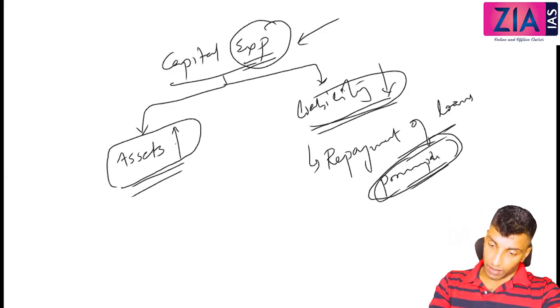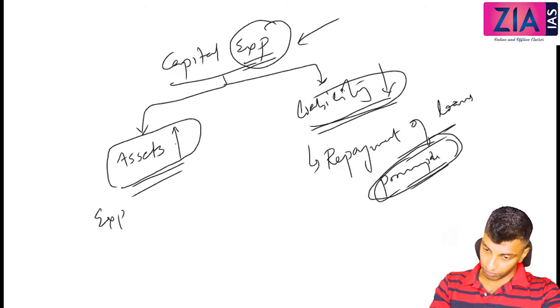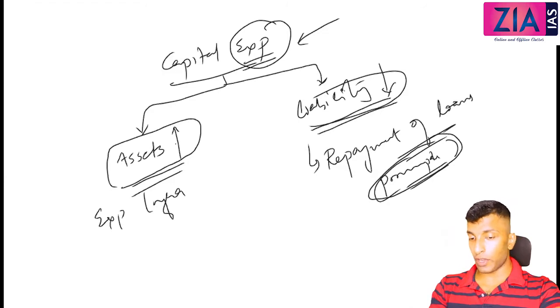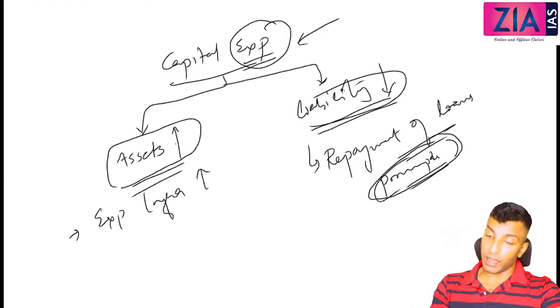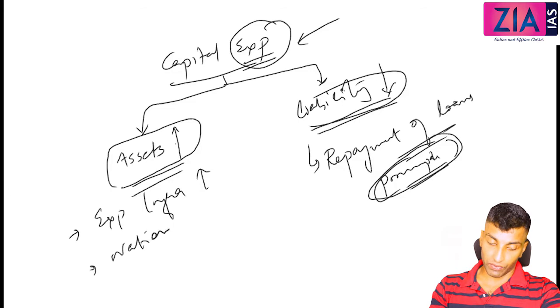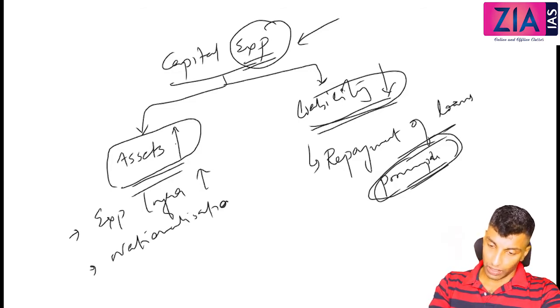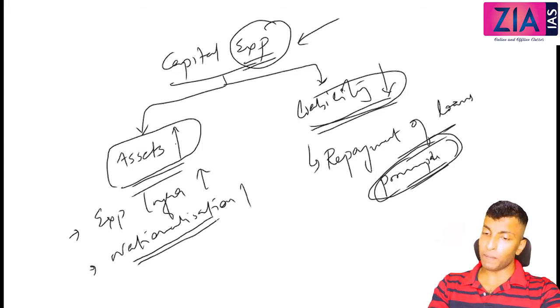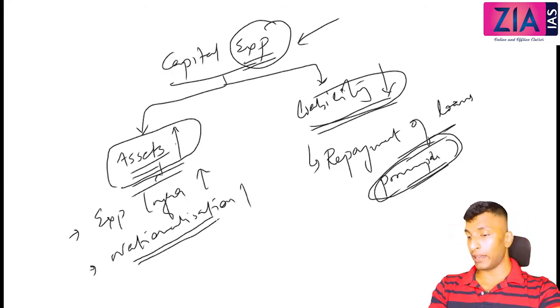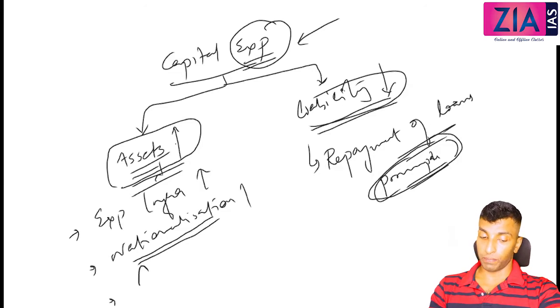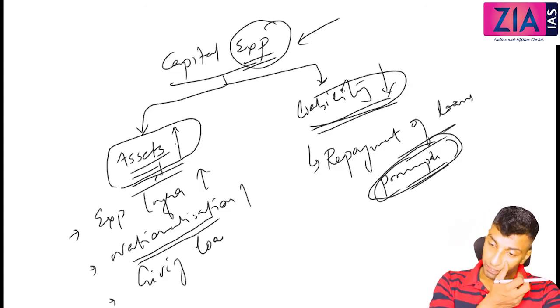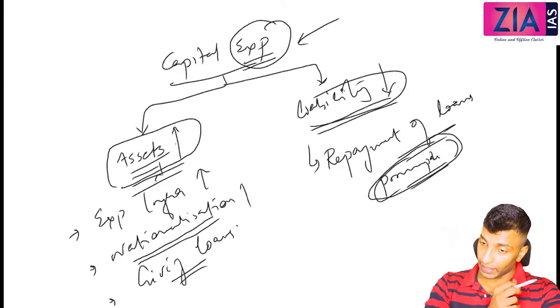Then giving loans. If you are giving loans, that is an asset. Earlier I was talking about taking a loan, here it is giving a loan. Or purchase of any assets. All these will increase the assets, so capital expenditure. They also decrease the liability because you are repaying the loan. So this is what we mean by capital receipts and capital expenditure.